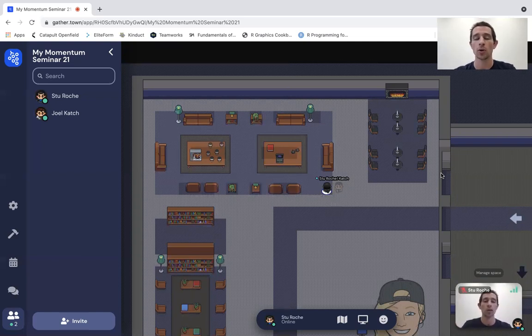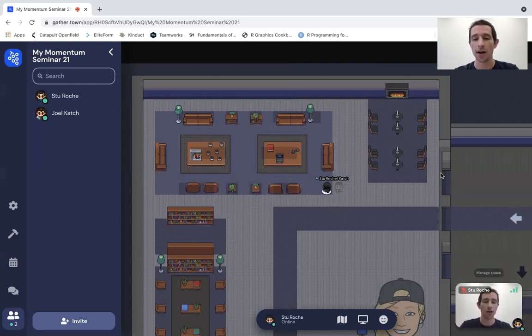And so really what I'd suggest, unless you are walking around and you're having conversations in the hallways, which is awesome, we definitely encourage that. But if you want to be in a room and having a dedicated conversation with a group of people or a specific coach, I recommend you try and find one of these carpeted areas to stand on, which will be a private area as well.